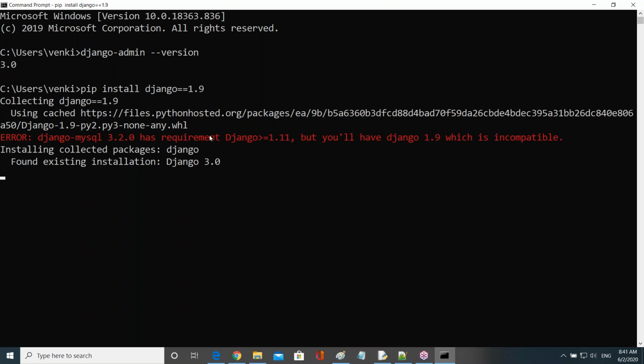If some error is there, there are some options, guys. So don't worry about this, because in every version they're adding some new requirements, right? See, observe now. So, installing Django. Now what happened here? It found the existing installation, which is 3.0. So it is uninstalling 3.0. I told you, right? First of all, it uninstalls 3.0, then installs 1.9.